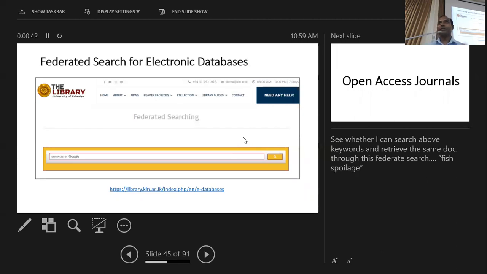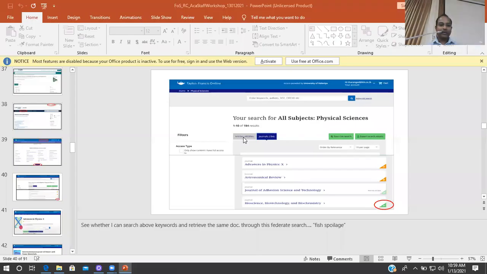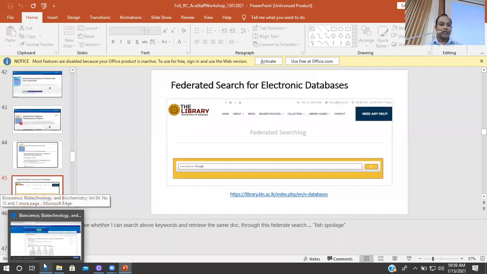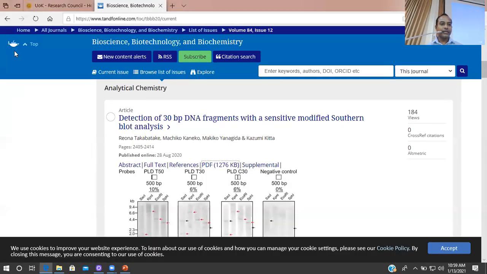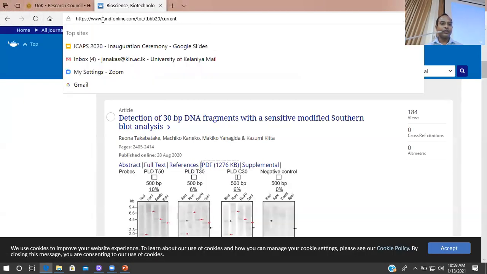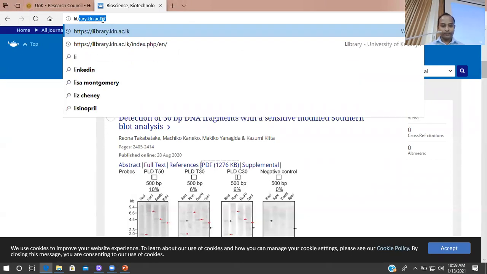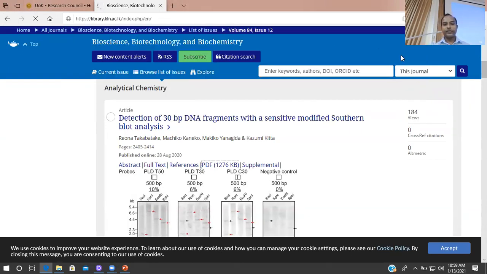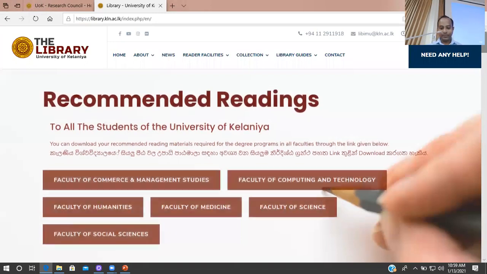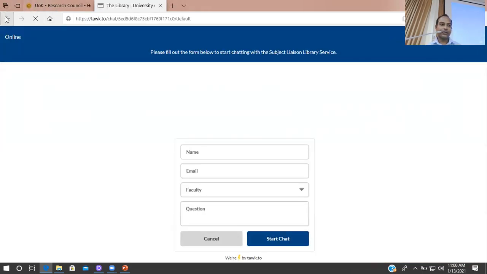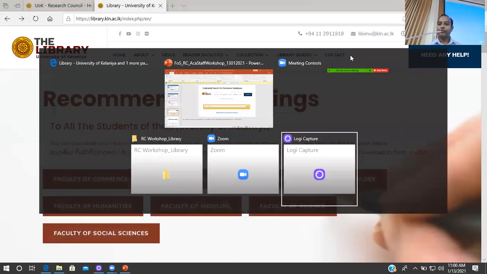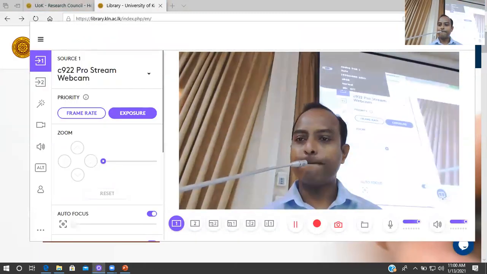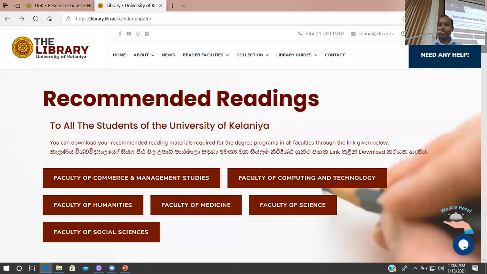That means if you use the federated search for electronic databases facility on our library homepage, without accessing every database individually, you can search the content of all the databases subscribed to by our library through a single interface.